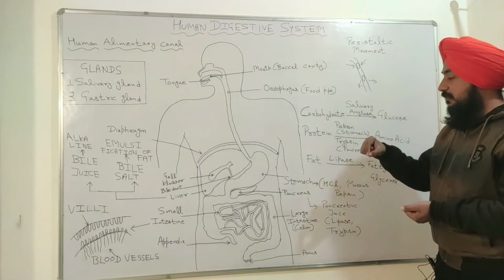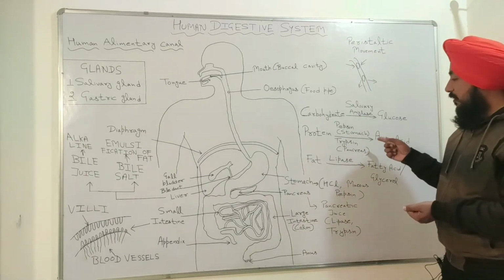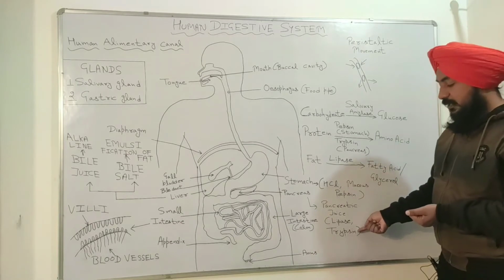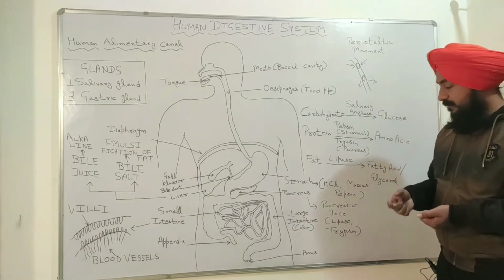As pepsin converts protein into amino acid in the stomach, the name trypsin is also similar to pepsin.